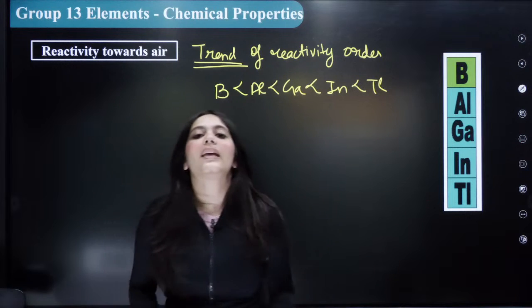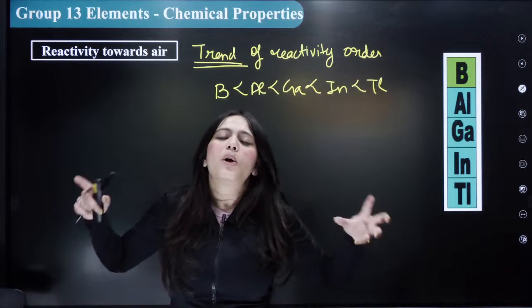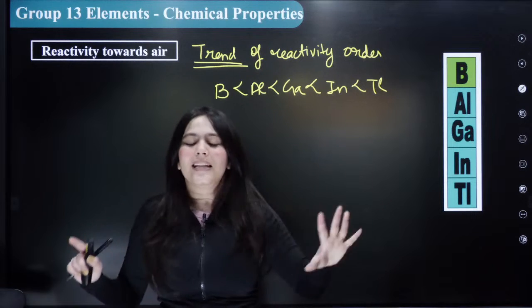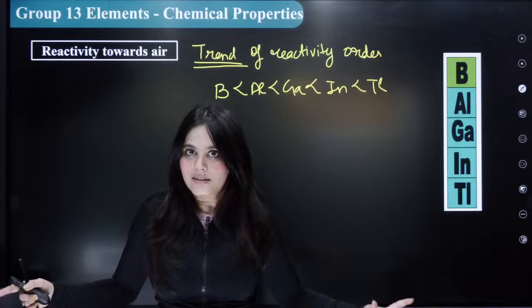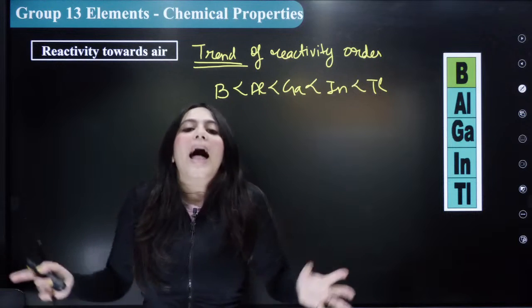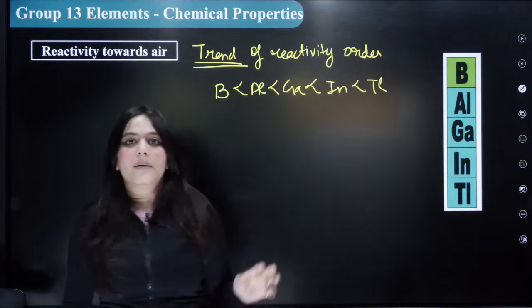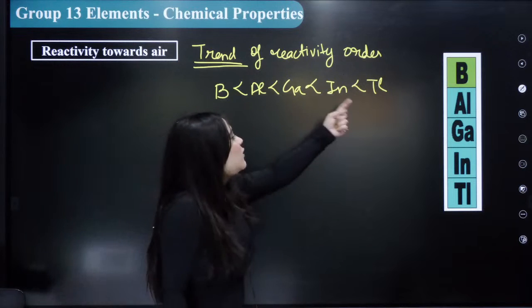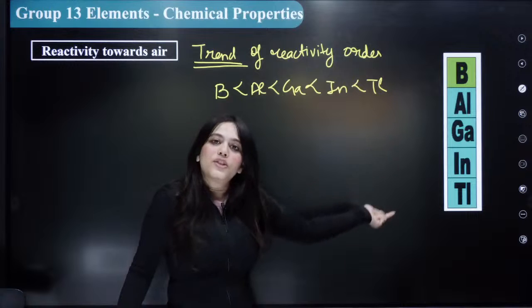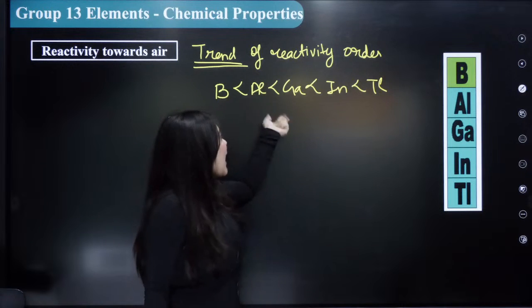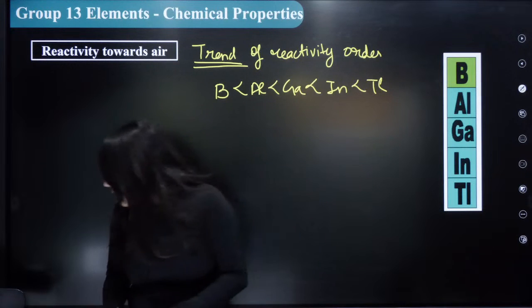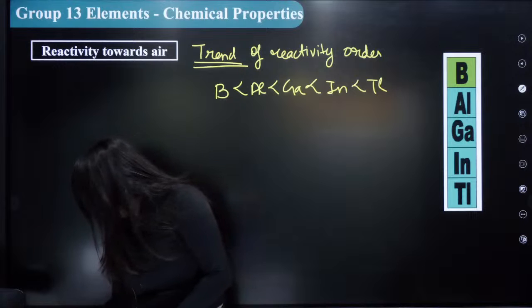Always remember, the reactivity order depends majorly on size. Because oxygen is a bigger atom, it will form stable bonds with another bigger atom, hence those will be more reactive. So thallium is more reactive with oxygen than indium, then gallium, then boron. This is the reactivity order.